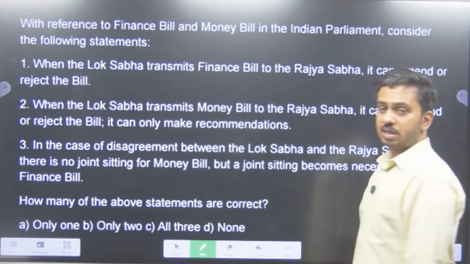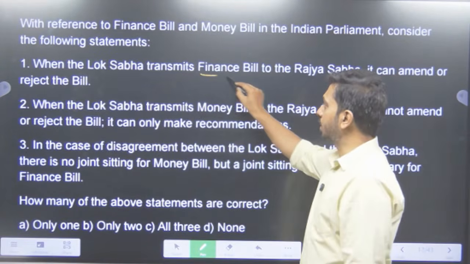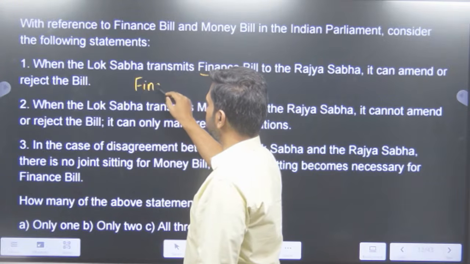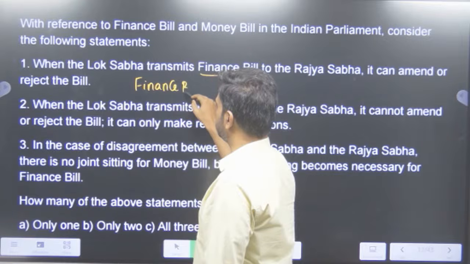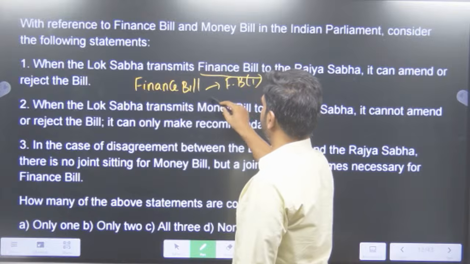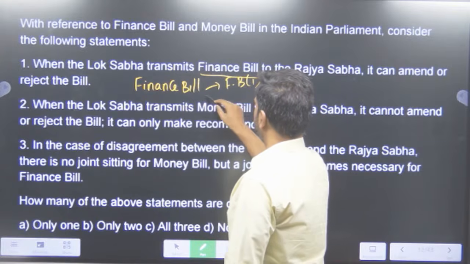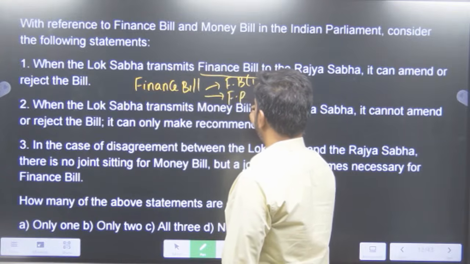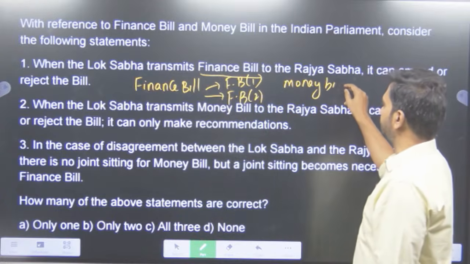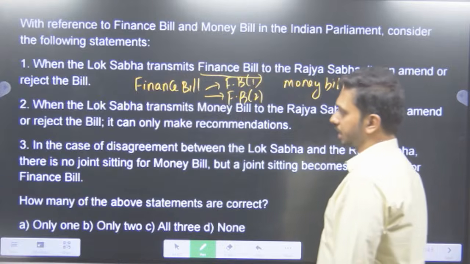When it comes to finance bills, there are three types: financial bill type 1, financial bill type 2, and money bill. So even if we consider money bill separately, let us park this statement.